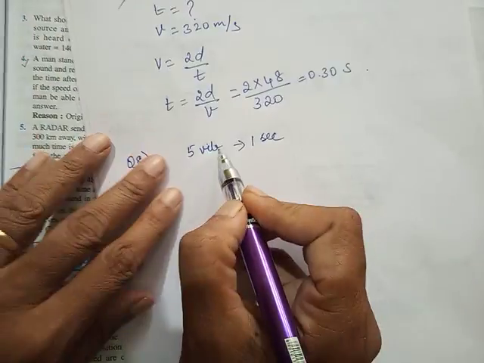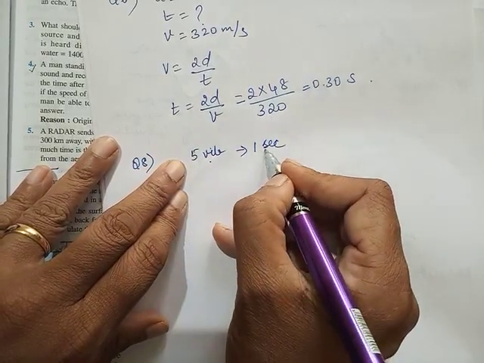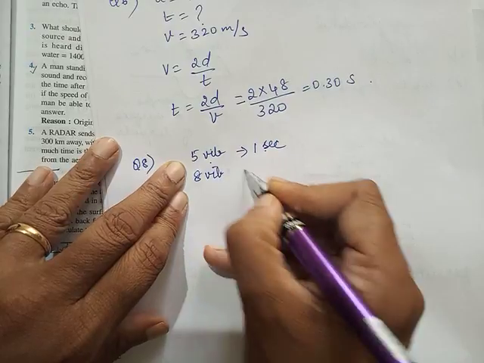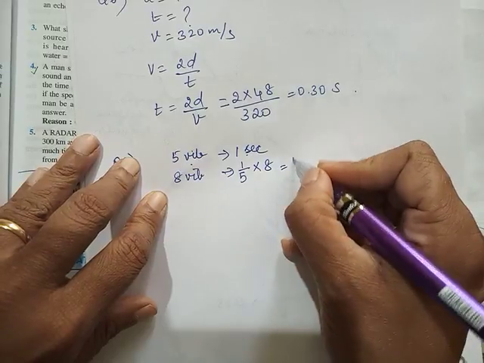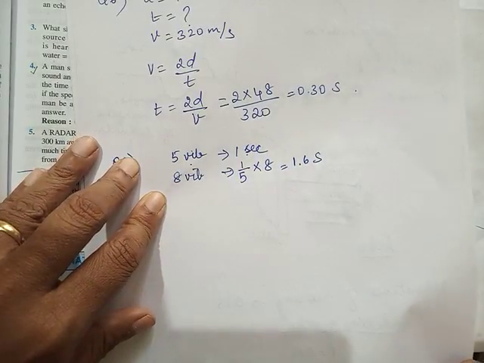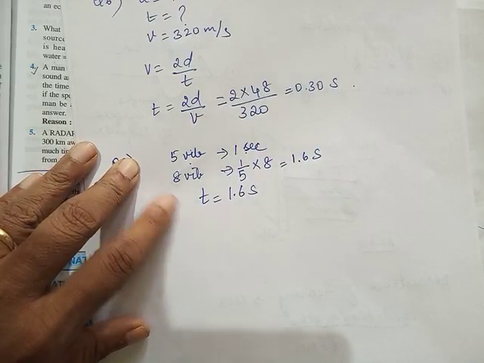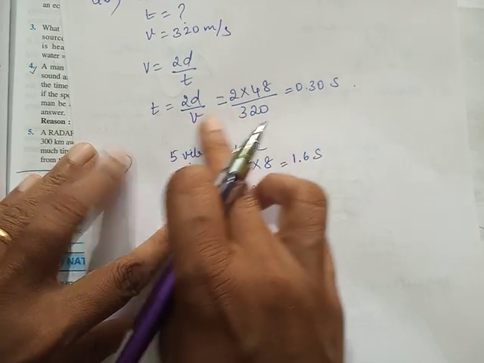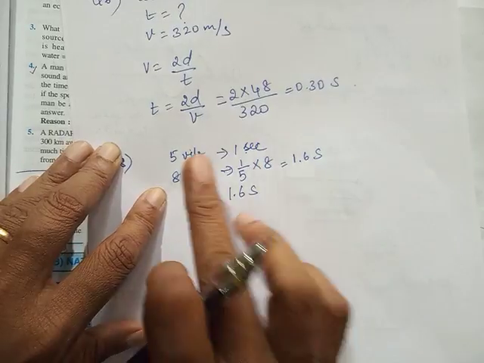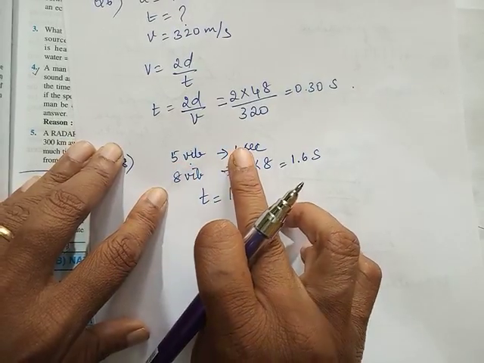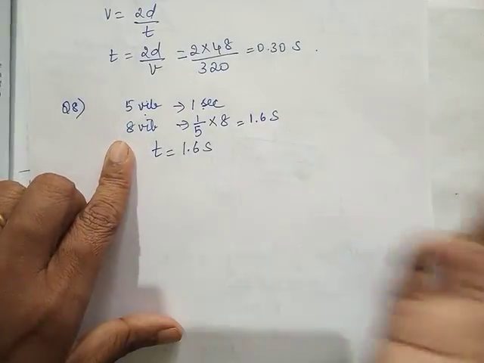So we are going to use this relationship to convert it. It was given that 5 vibrations are produced in 1 second. Therefore, 8 vibrations would have been produced in 1 by 5 into 8, 8 by 5, that is 1.6 seconds. So time is 1.6 seconds. Simple as that. Instead of giving time as 1.6 second, they have given it a little bit complicated to confuse you like this. So no worries. So 5 vibrations are produced in 1 second, and if it took 8 vibrations to hear the echo, then 8 vibrations are produced in this many seconds.